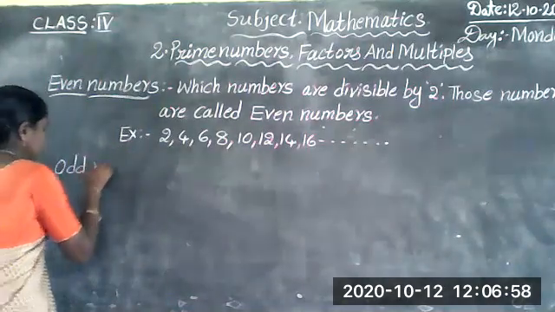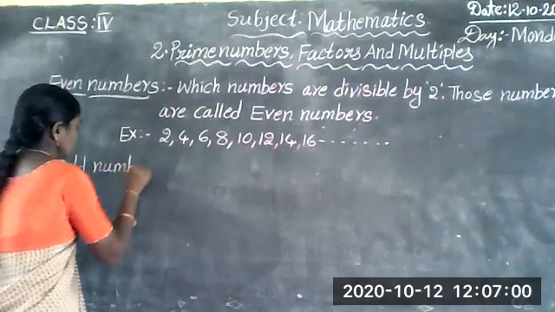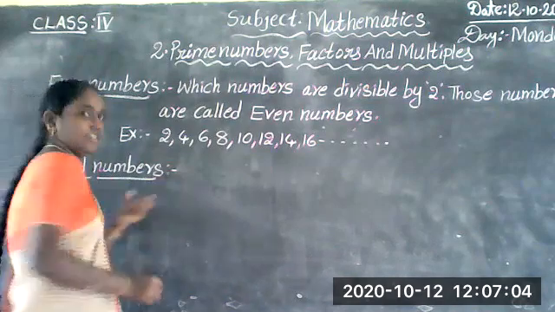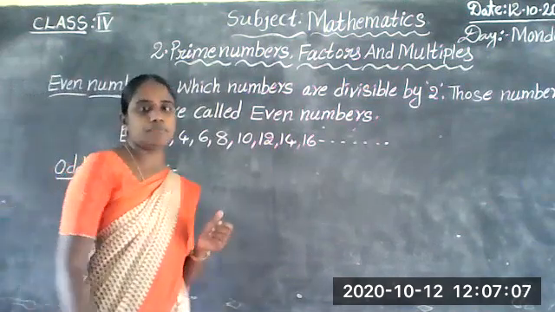Next, odd numbers. Which numbers are called odd numbers?